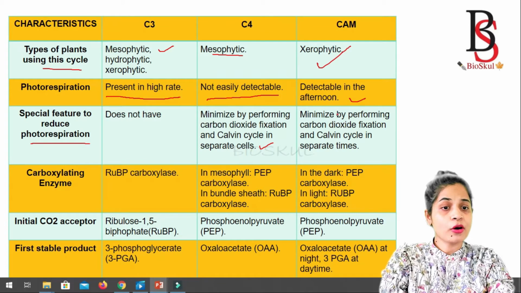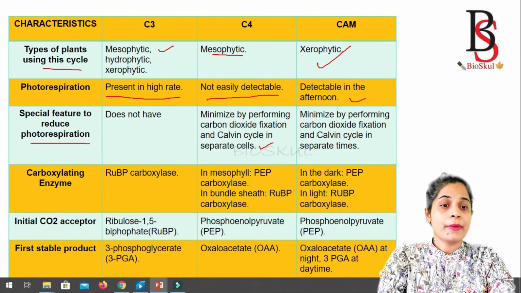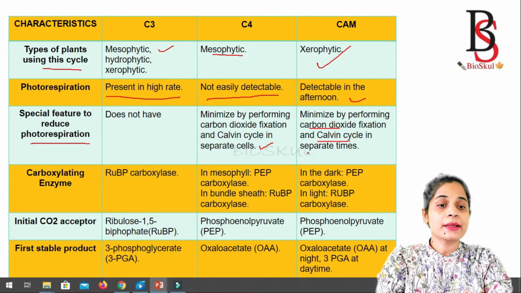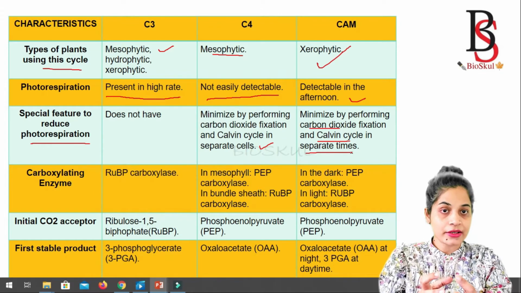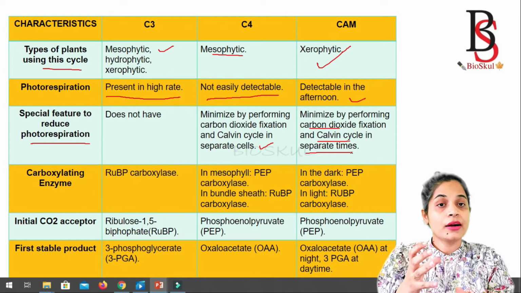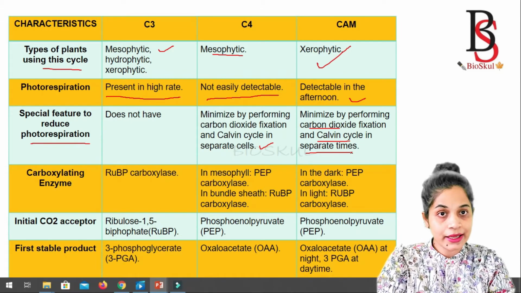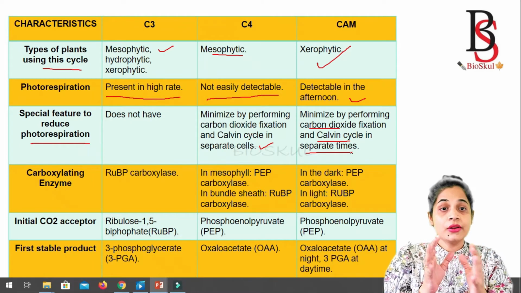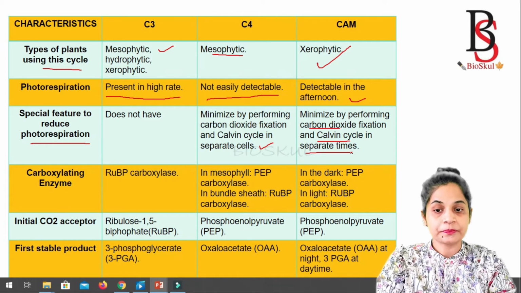And CAM plants also minimize the rate of photorespiration by performing carbon dioxide fixation and the Calvin cycle at separate times. That is, they fix the carbon dioxide during the night time, whereas the Calvin cycle operates during the daytime. By performing carbon dioxide fixation and the Calvin cycle at separate times, they reduce the rate of photorespiration.